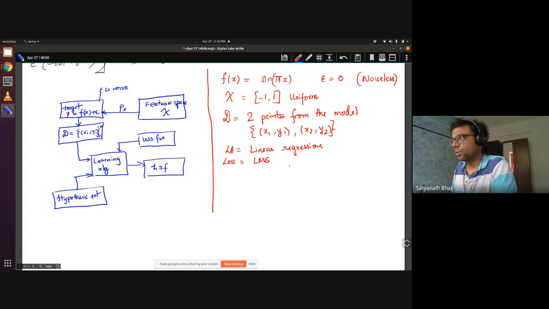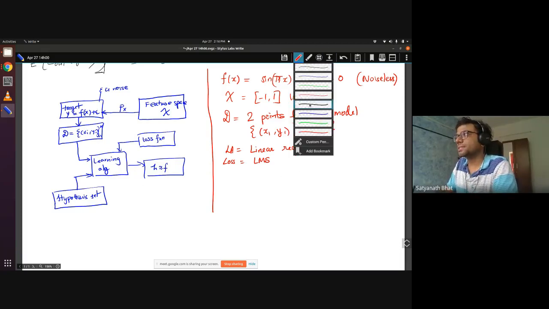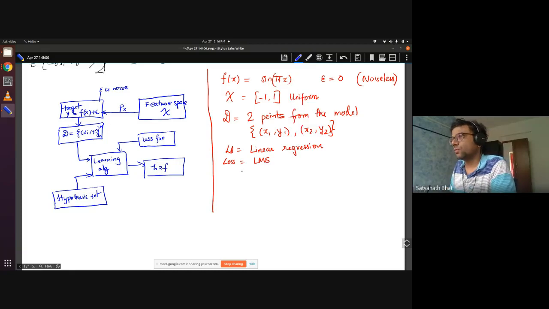Now here we will look at two different cases. First case H1, and then we will have another case H2. H1 will be the constant hypothesis, and the other one H2 will be the linear hypothesis.